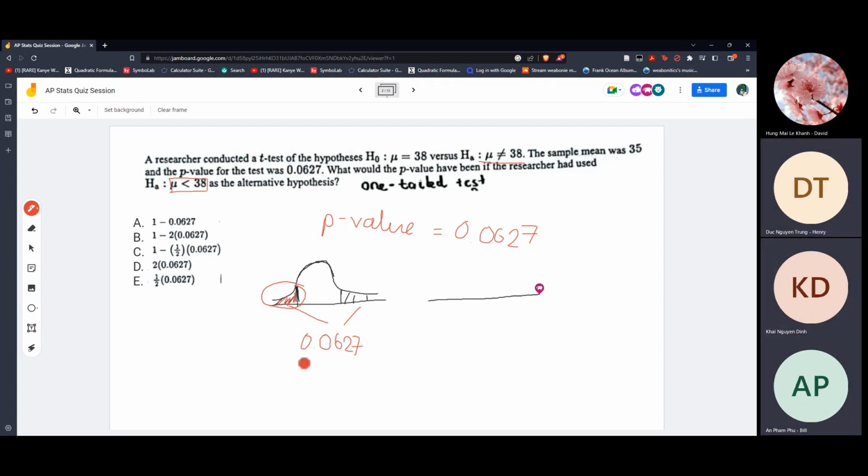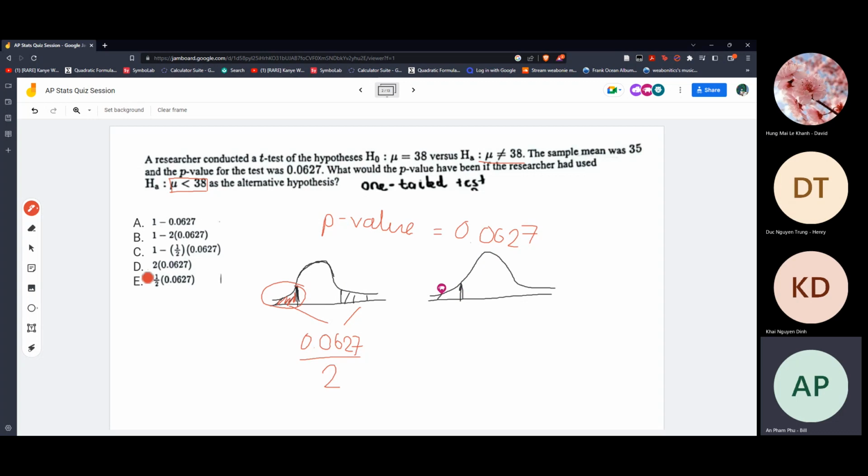So of course, you have to divide by 2. It's just a simple calculation problem. For this question, you have to remember what type of p-value output is given. That's about it.